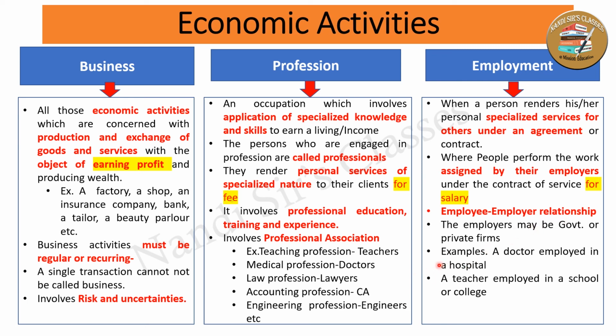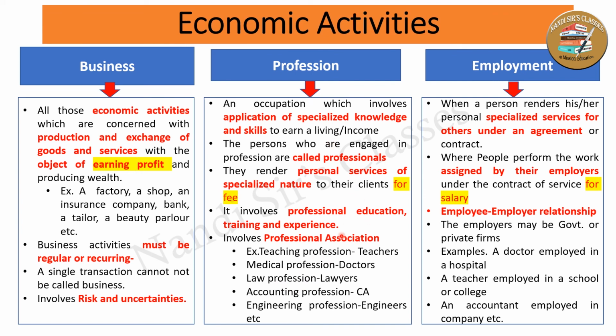That's why you can understand very clearly the difference between business, profession, and employment. Let me give another example for employment. Suppose an accountant is employed in a company. If he is a self-employed person, he renders his services not under any authority, simply rendering personal services and charging fees from clients. That is a profession.